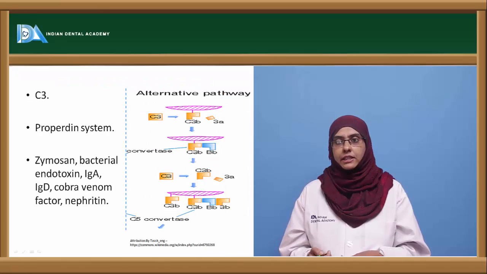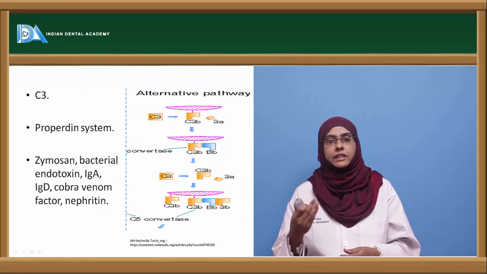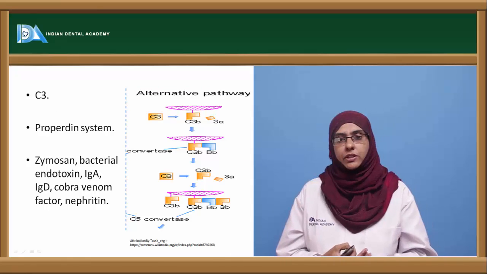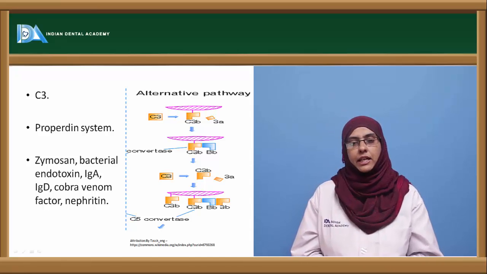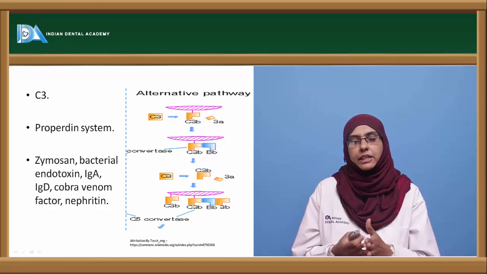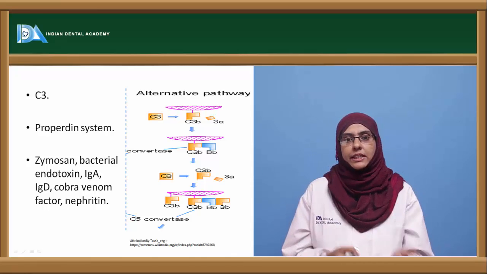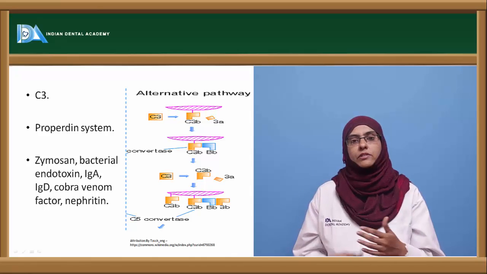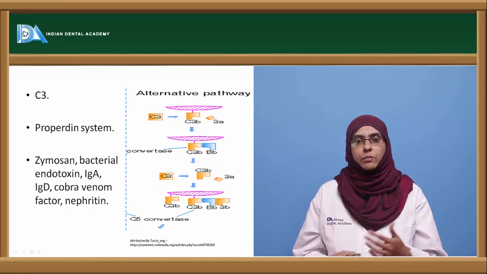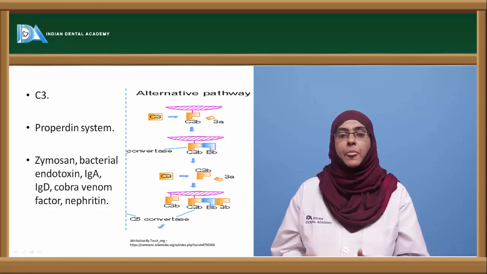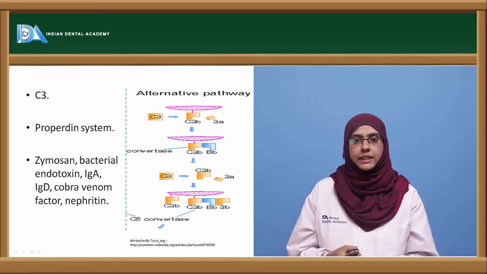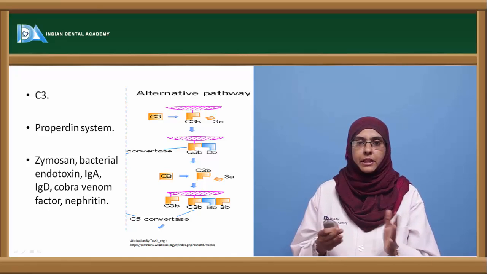Here there is a spontaneous hydrolysis of the C3 component that keeps circulating inside our body. Once there is an antigenic stimulus with an activator, the C3 component spontaneously undergoes hydrolysis to produce C3a and C3b. More C3a and C3b keep being produced until they get stabilized by a factor called factor B. Factor B joins C3b to form C3bB.